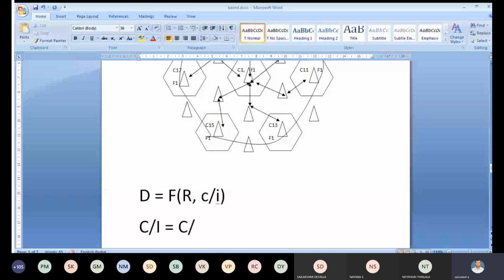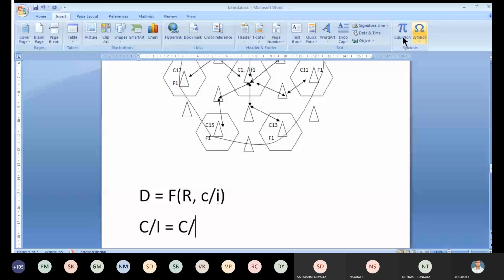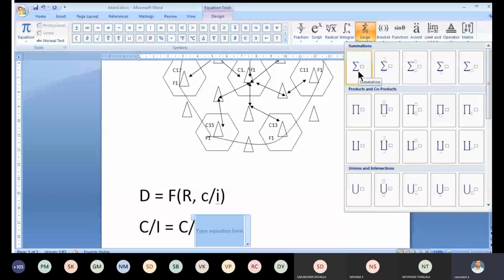How many co-channels here? 6 co-channels. We have to use the summation formula.